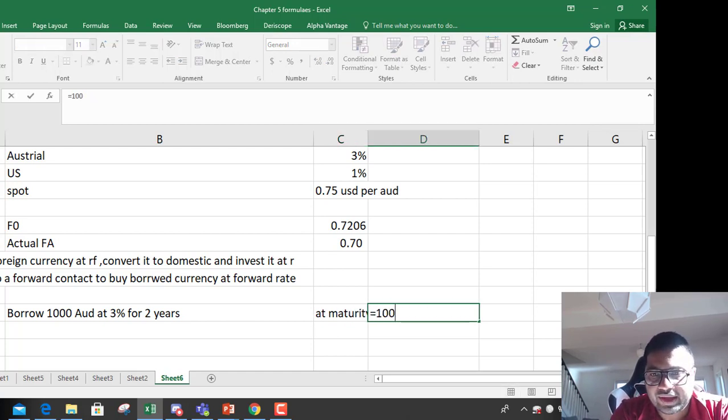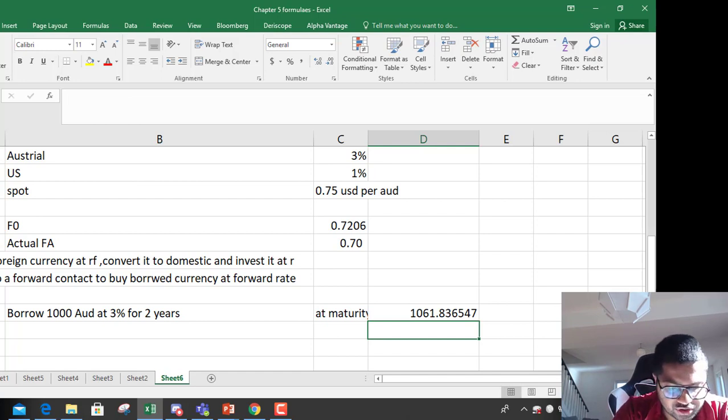You have to pay 1000 times e to the power of 3% times 2. We always use exponential rates. So you have to pay $1061.84 when the contract matures.